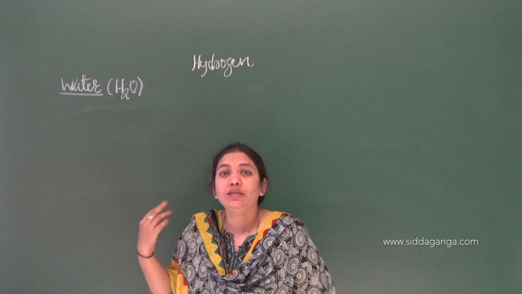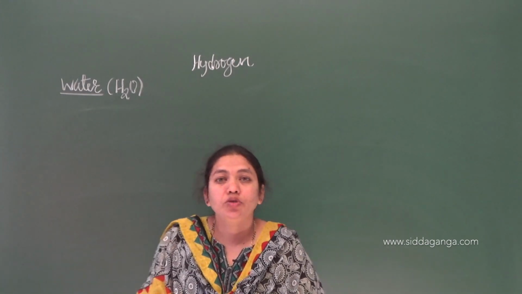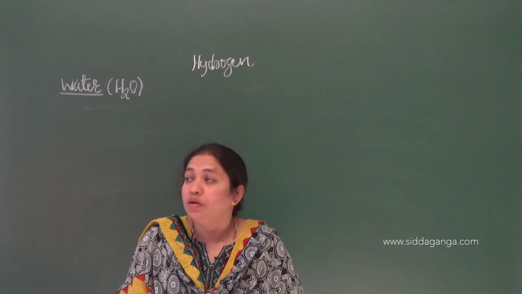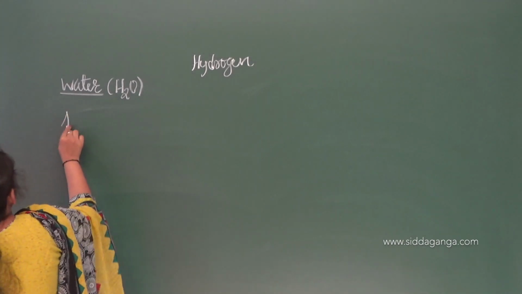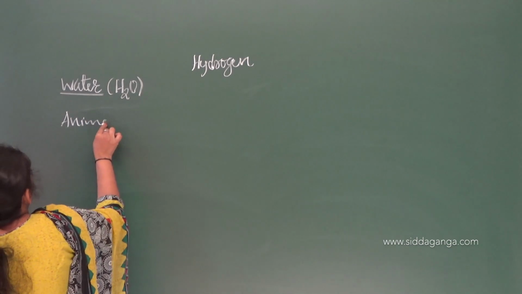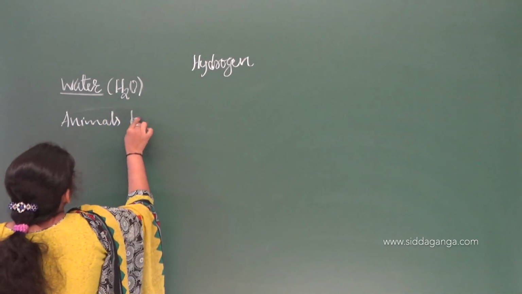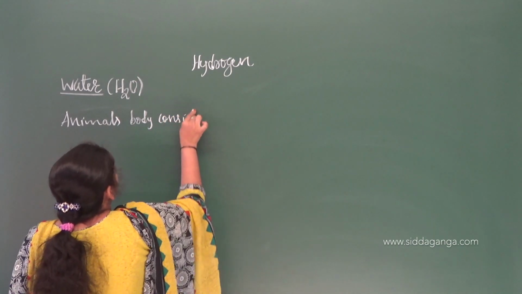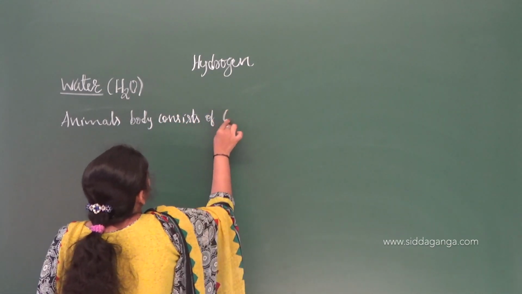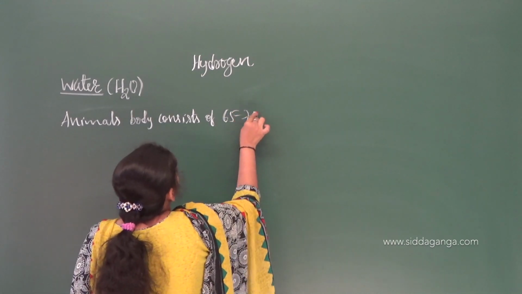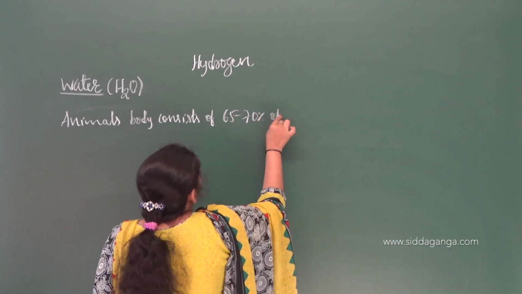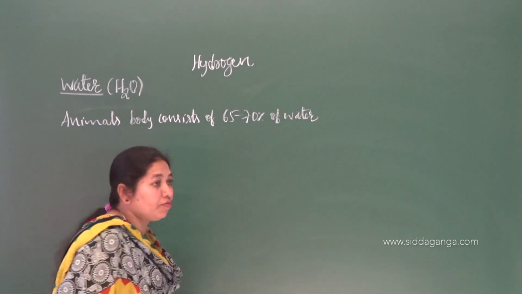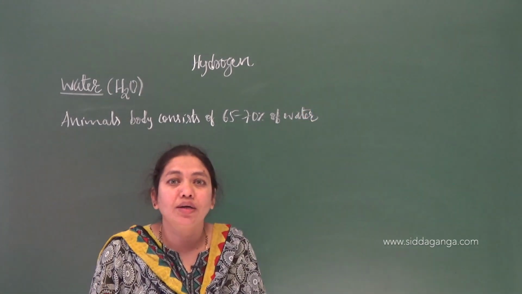And if you take the occurrence of water, if you take the human organism or any animal, the animal's body consists of 65 to 70% of water. You know that the body is made up of tissues, organelles and all.